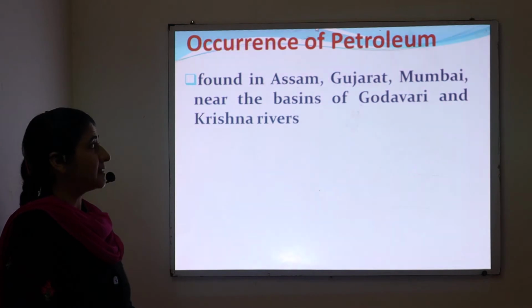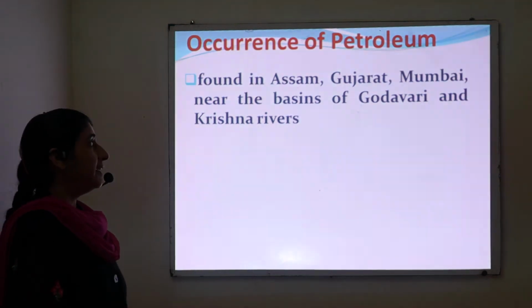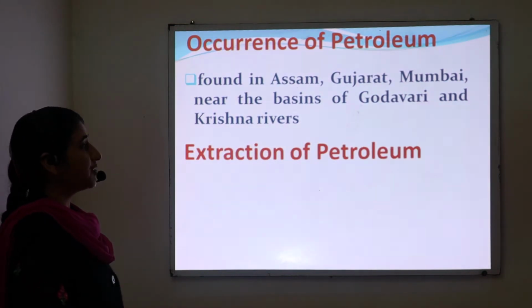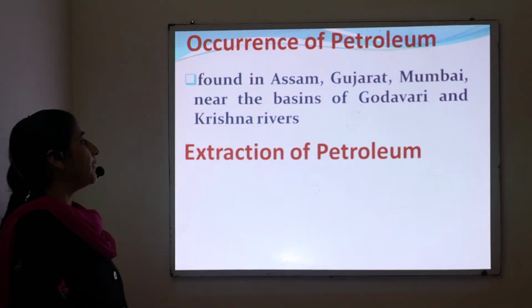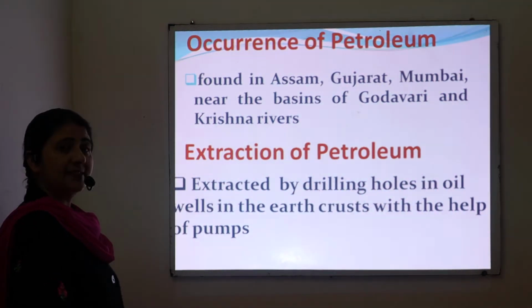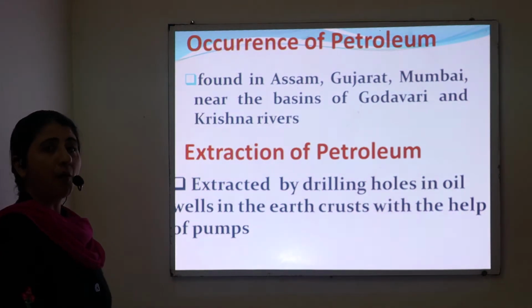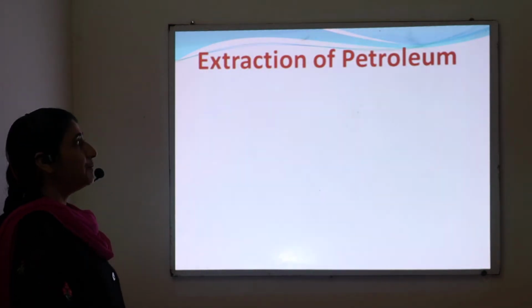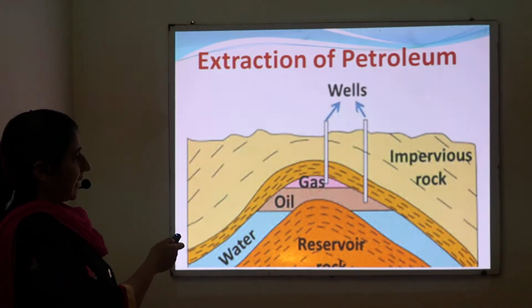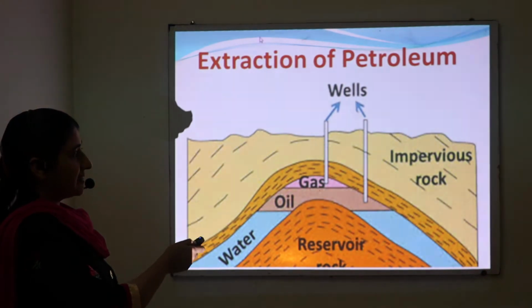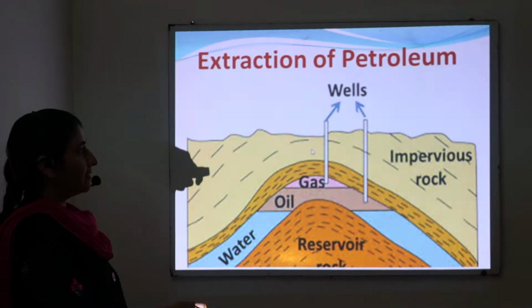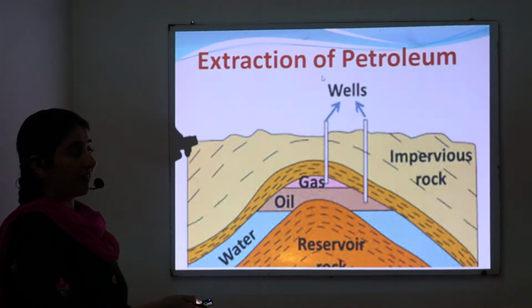Occurrence of petroleum: petroleum is found in Assam, Gujarat, Mumbai, near the basin of Godavari and Krishna river. Next is the extraction of petroleum. Petroleum is extracted by drilling holes in oil wells in the earth's crust with the help of a pump. The diagram shows the extraction of oil. Here the petroleum is trapped between the sedimentary rocks under the surface of the earth, and these are the valves through which the petroleum is extracted.